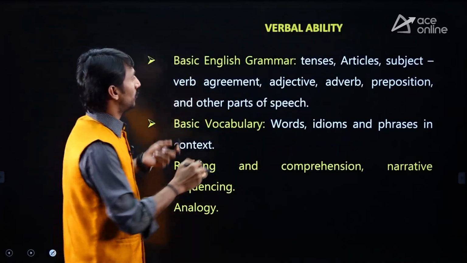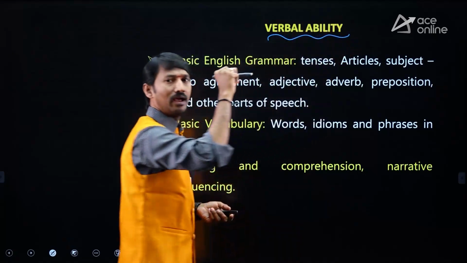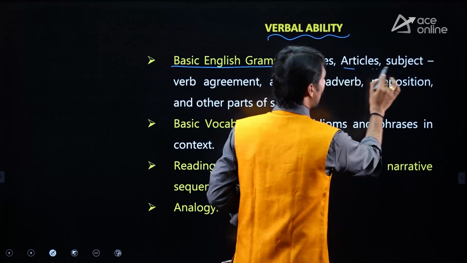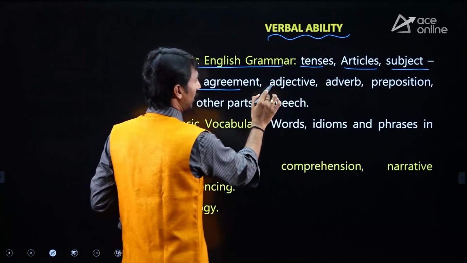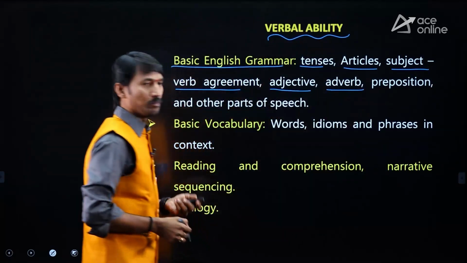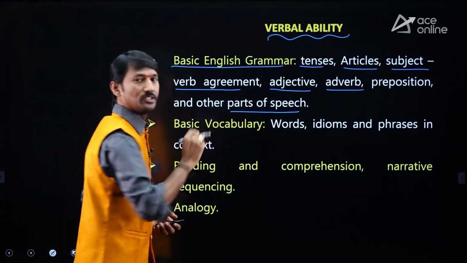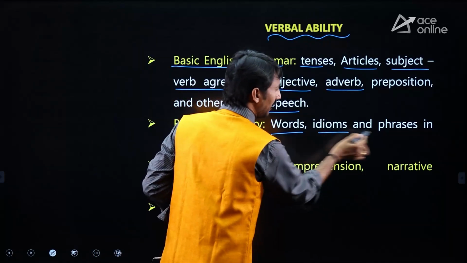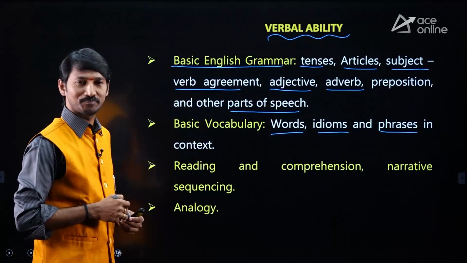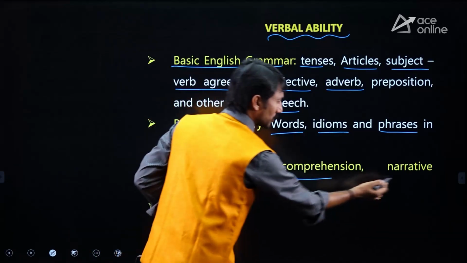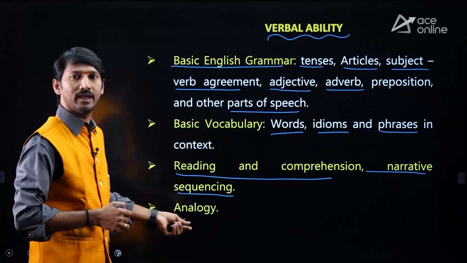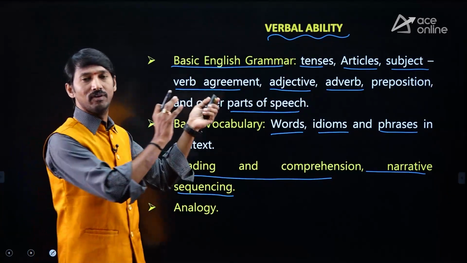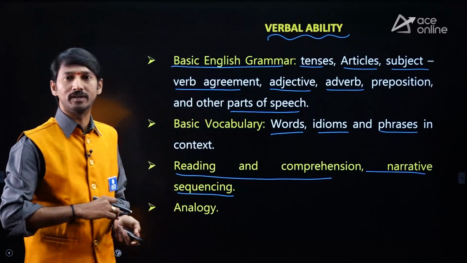And then coming to verbal ability, generally we can say English. Sir, basic English grammar, in this tenses, articles, and subject verb agreement, adjective, adverb, prepositions, and other parts of speech. They're focusing more on this. And basic vocabulary, words, idioms, and phrases in context. And reading and comprehension, narrative, sequencing, and analogy. So these are the things you are supposed to focus more related to verbal ability as well as corresponding quantitative.